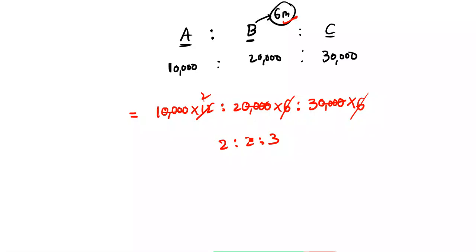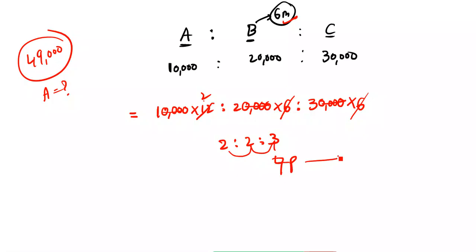Okay, at the end of the year they get a total profit of 49,000, guys, here. Find out the A share or B share, C share, no problem, guys. Okay, total how many parts here? 2 plus 2, 4. 4 plus 3, 7. Right? 7 parts is equal to 49,000, guys.